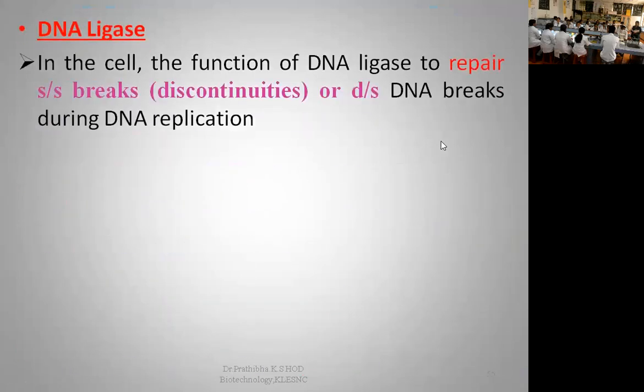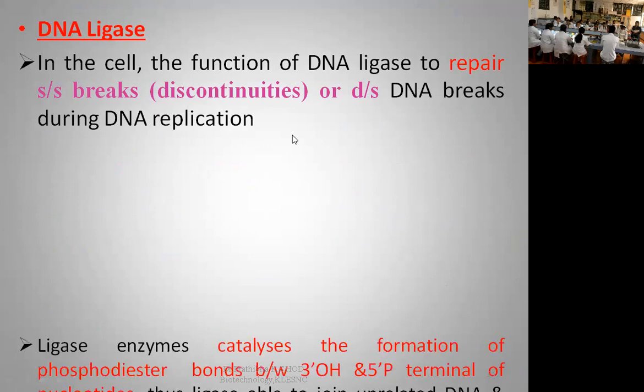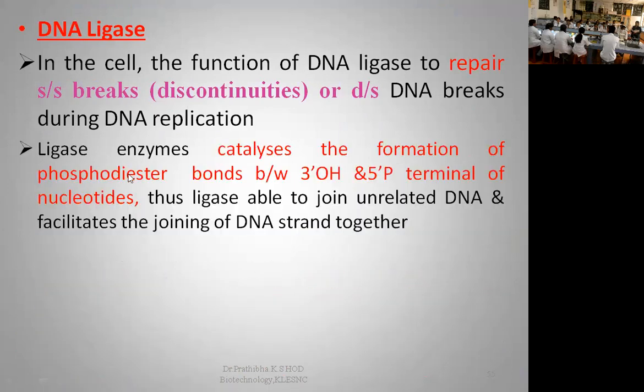In the cell, the function of DNA ligase is to repair single stranded breaks or double stranded DNA breaks during DNA replication. It means this DNA ligase is responsible for sealing or ligating the discontinuities wherever they occur in the DNA molecule. Ligase enzyme catalyzes the formation of phosphodiester bonds between the 3' hydroxyl and 5' phosphate terminals of nucleotides.